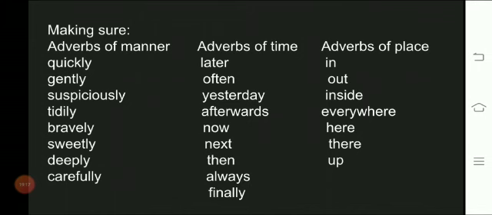So students, you have to write these 2 questions like this in your language notebook. I hope that you are very clear about your task. You will do questions number 1 and 2 in your focus book, and question number 3 and the making sure part you will do in your language notebook. Fine, students, I hope that everything is clear, and please do your work properly.